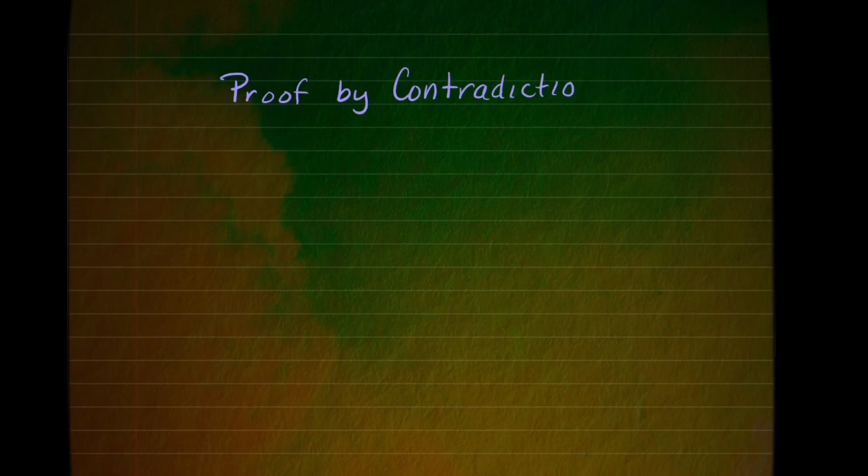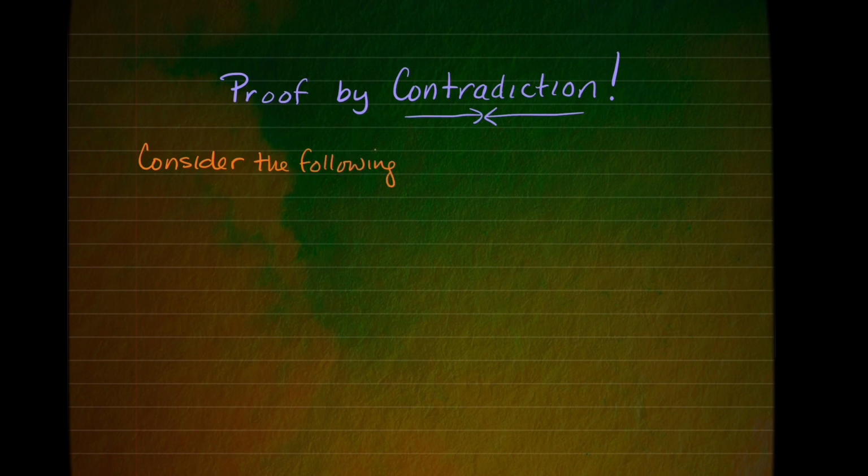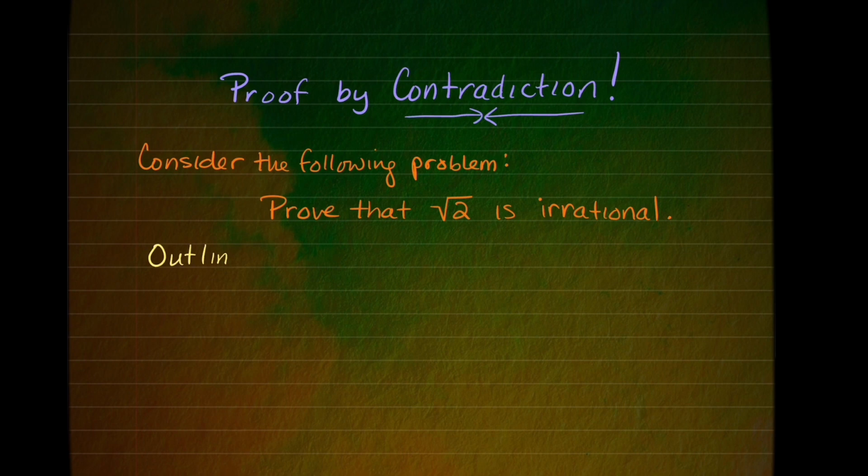Proof by contradiction. Consider the following problem. Prove that the square root of 2 is irrational. Let's outline this proof.